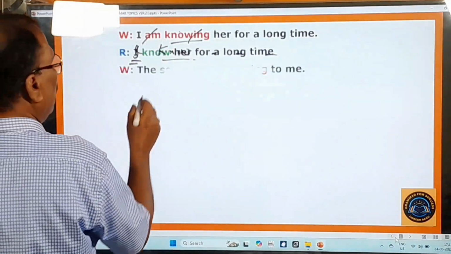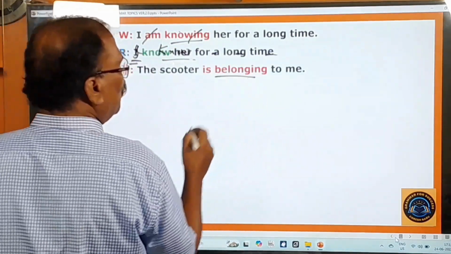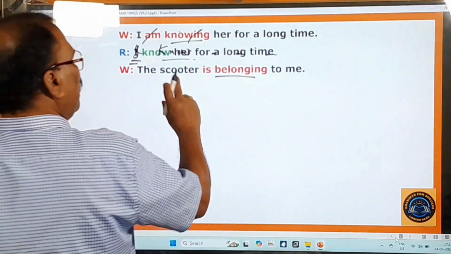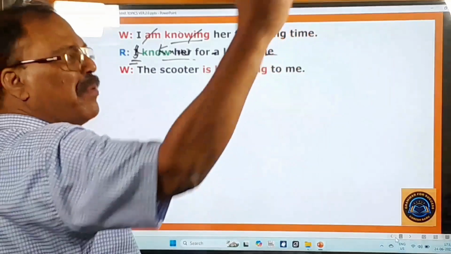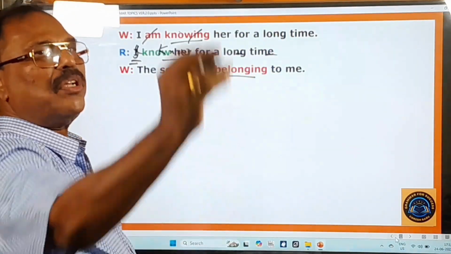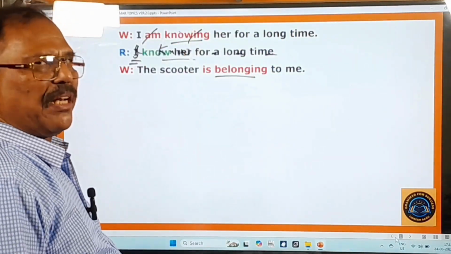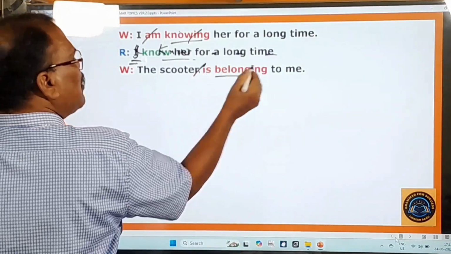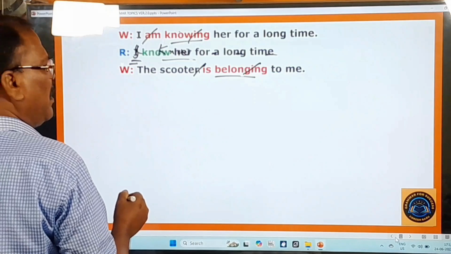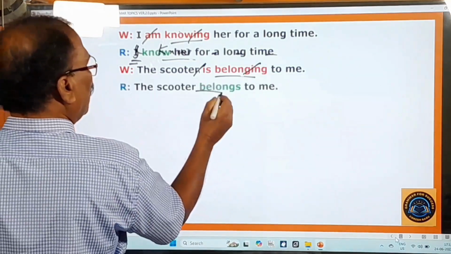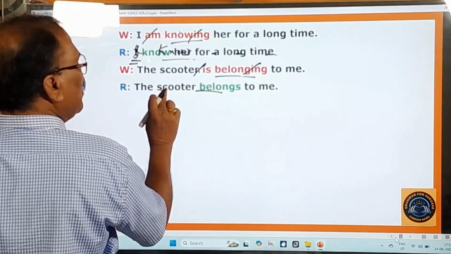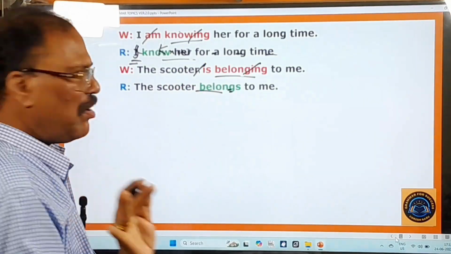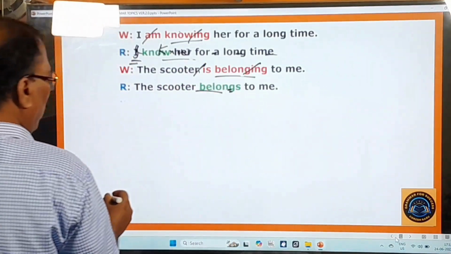Right. And next, the scooter is belonging to me. So this is also a verb of possession, and I should not say the scooter is belonging to me. The factory is belonging to my uncle. Okay, the school is belonging to our neighbor, something like that. Don't use this verb belong in the continuous tense. So drop these present continuous features. Then what happens? The scooter belong. So since it is in the third person singular, you are adding s to that. I need not tell you that again and again. Please, you know the tenses. Okay, the scooter belongs to me, and here you pay attention.